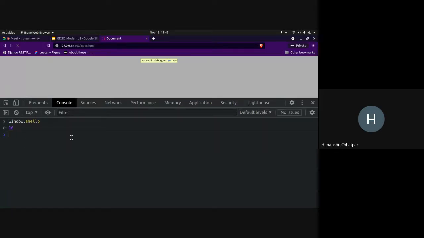Now this is bad practice. Why? Because you're polluting the window object. The window object should only contain essential information about how the tab behaves and certain other functionalities like console.log and fetch and setTimeout and other web APIs, not variables that I'm storing. The window doesn't need to know these variables.